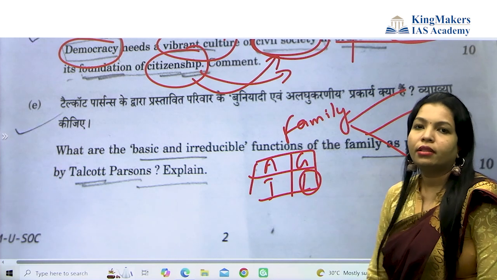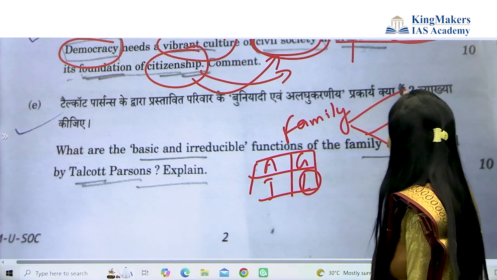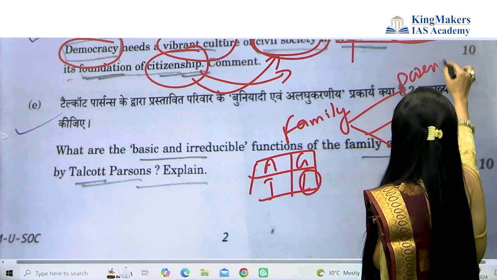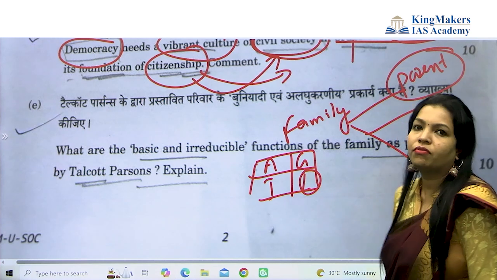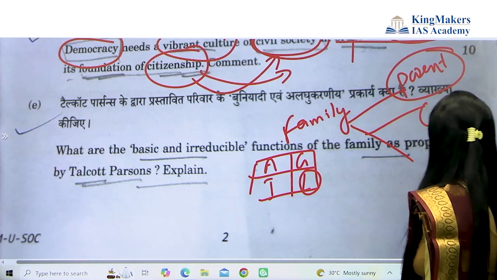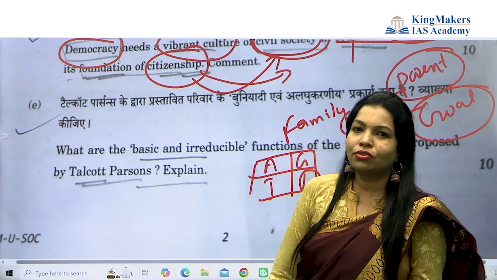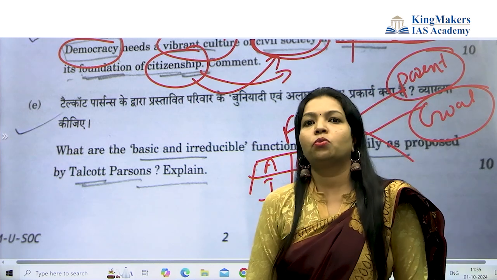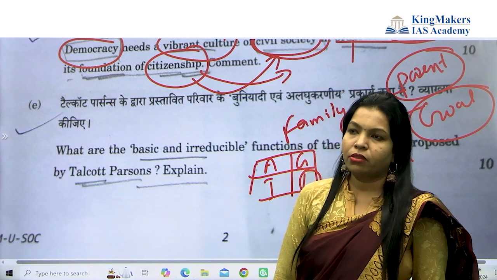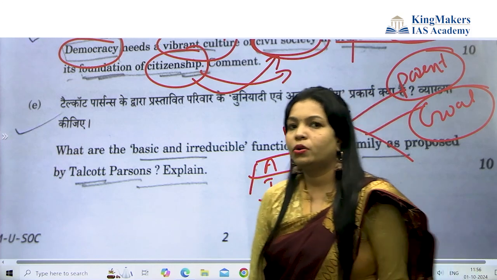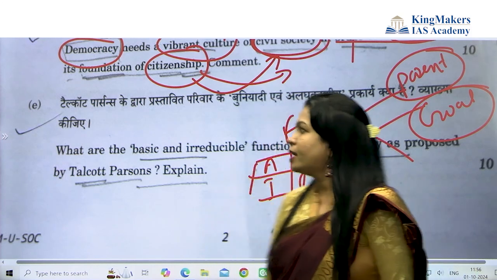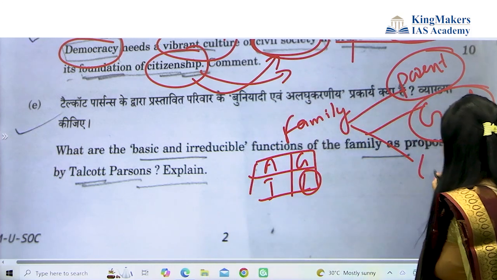Who is the resource person in the family? You can say the parents. So parents are having the adaptation function. Goal, who is fixing it? Maybe the goal is fixed through the family's rules and regulations, which can be fixed through the older generation people. So when we say this is our family's culture, that is all goal, you can say.